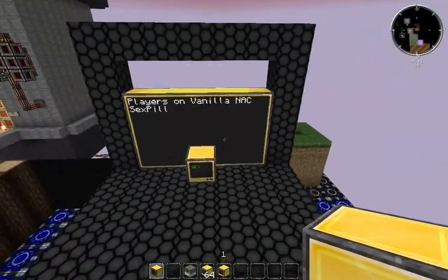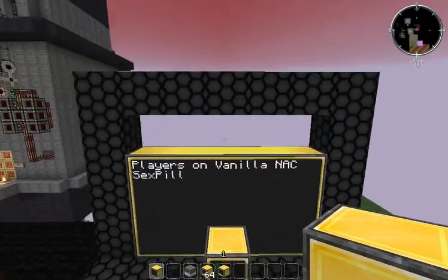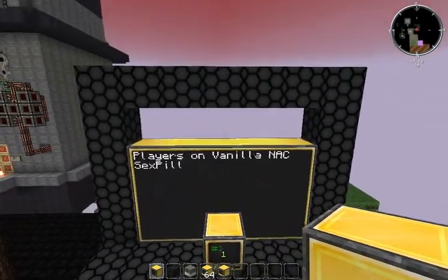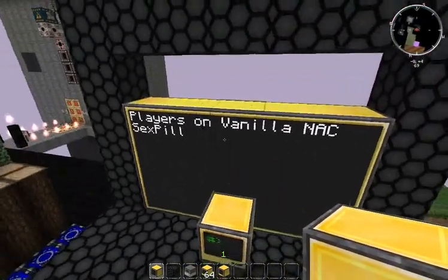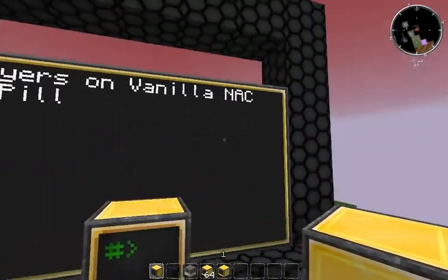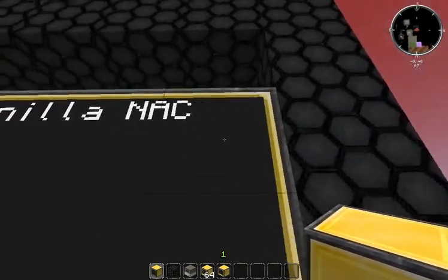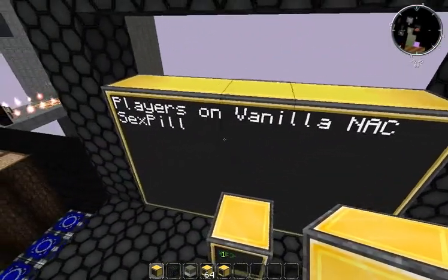So players on vanilla NAC. If I take out the word vanilla, I can put a player count there. Actually, I think I have 4 characters here.